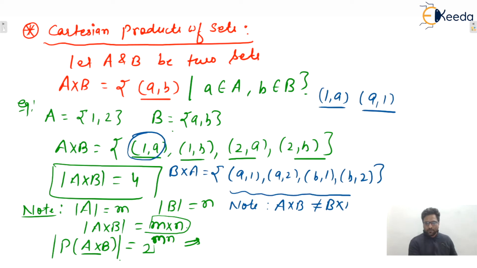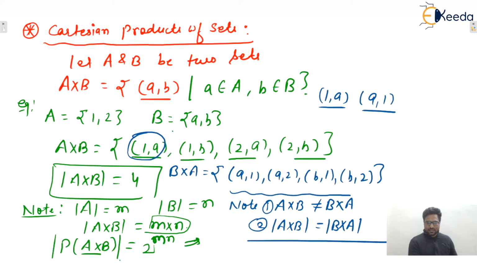No, we cannot say. That means Cartesian product is not commutative. But you only tell me, can we say that cardinality of A cross B is equal to cardinality of B cross A? Yes, that is correct. I hope this one is clear to everyone, isn't it? Okay, so these are some basic concepts regarding sets.